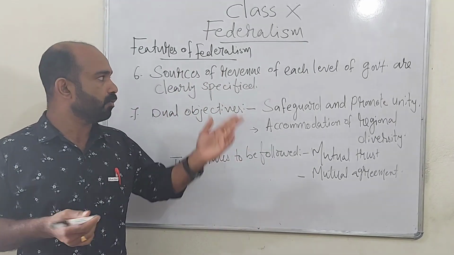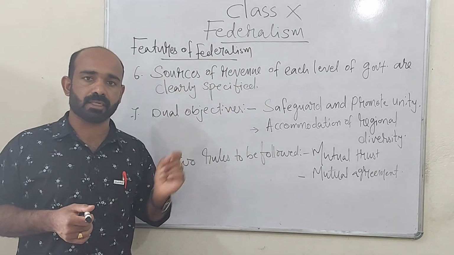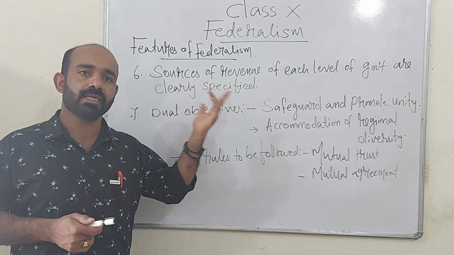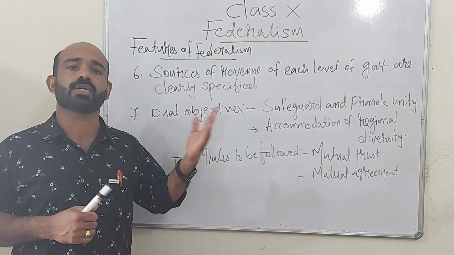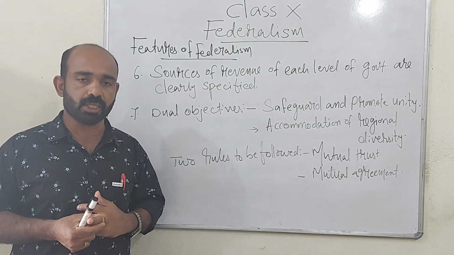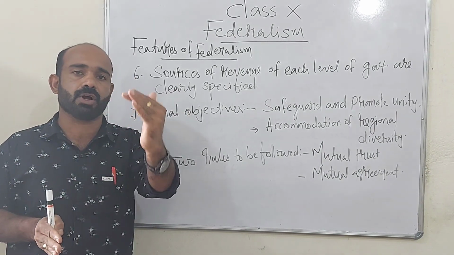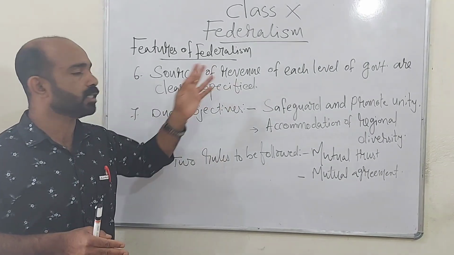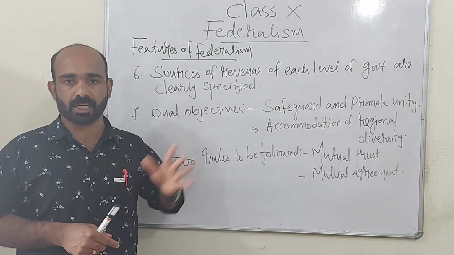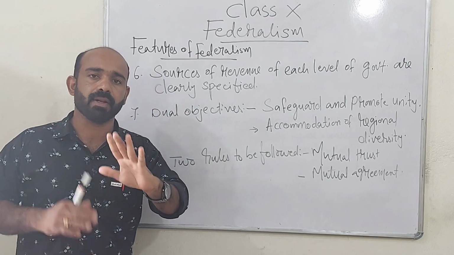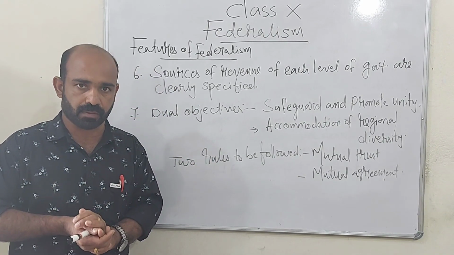And so whenever state governments collect taxes from the people, central government cannot interfere. And whenever central government collects taxes, state governments also cannot interfere. That's why separate powers are given for collection of taxes from the people by the constitution for central government and the state government. And that is why sources of revenue of each level of government are clearly specified in the constitution.